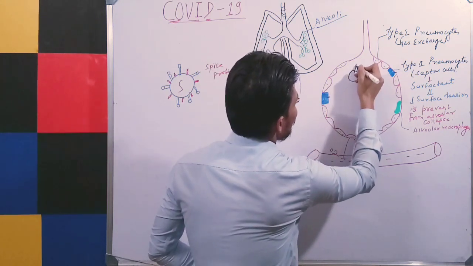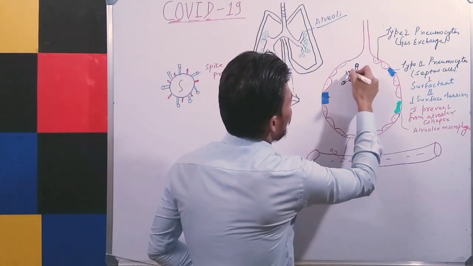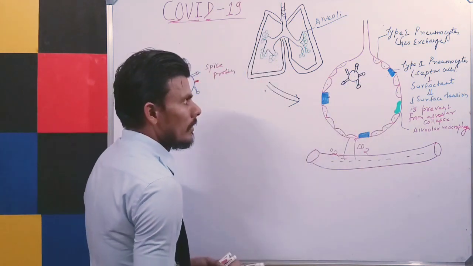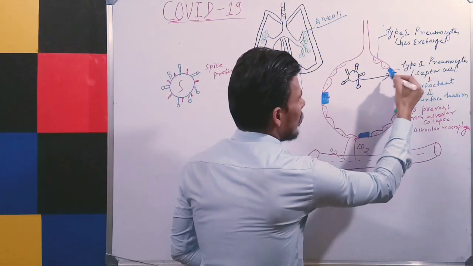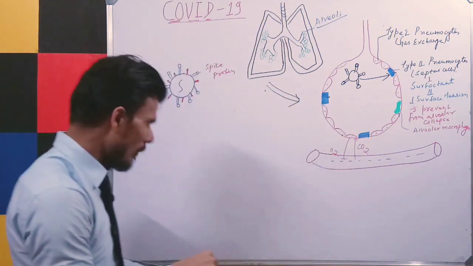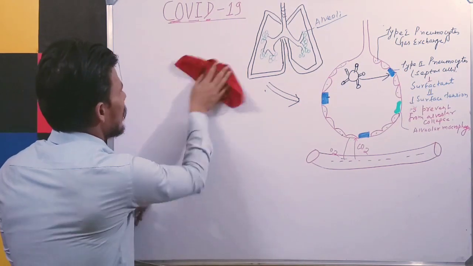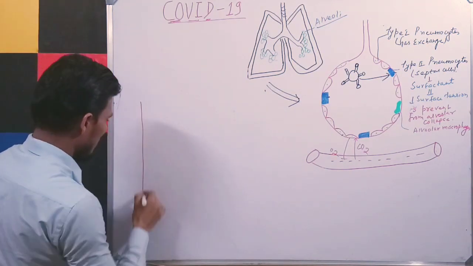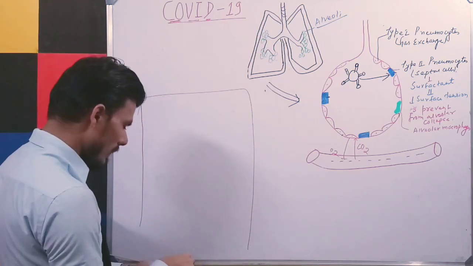Now, once this coronavirus is ingested into the body, the first thing is that, as you know, it will travel to the respiratory system. Then the main target of this virus is that it will affect, or target, the type 2 pneumocyte alveolar cell. So I will draw here. I will rub this. So suppose this is the type 2 pneumocyte cell.